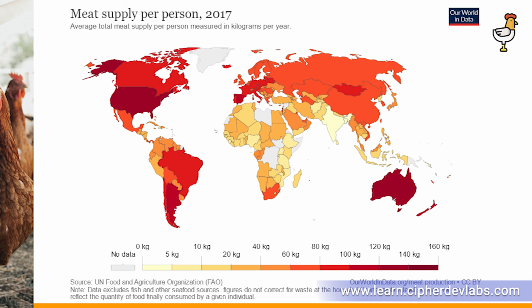If you take countries like China, it stands around 60.59 kilograms per year, while countries like Spain consume around 100.25 kilograms of meat per person per year, and countries like Brazil, they consume around 99.83 kilograms per year. Argentina stands around 109.38 kilograms of meat per person per year.